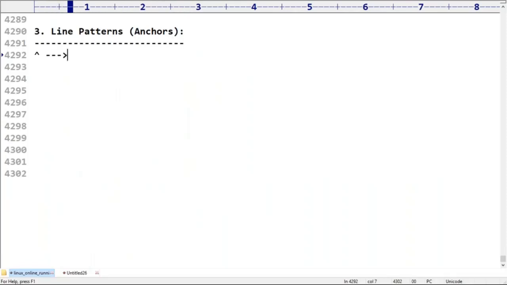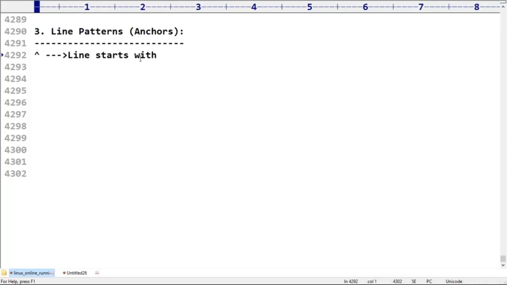What is the meaning of the cap symbol? Somewhere we covered it. It means the line starts with. The people who are attending Python sessions, in Django URL patterns, we have to define this with the cap symbol. Line starts with, in the urls.py file. The people coming from a Python background, these things must be there everywhere.